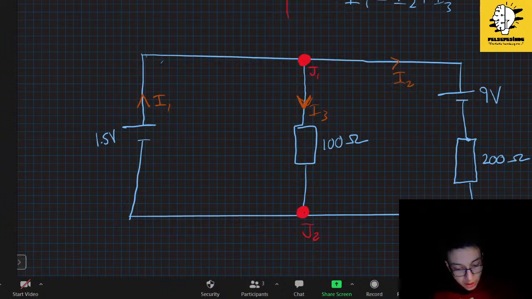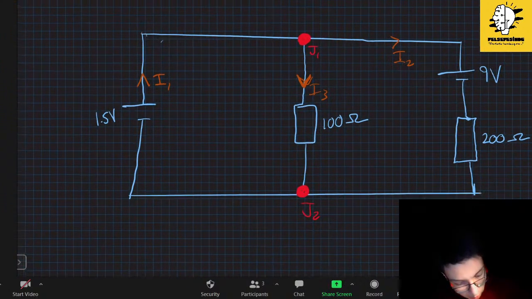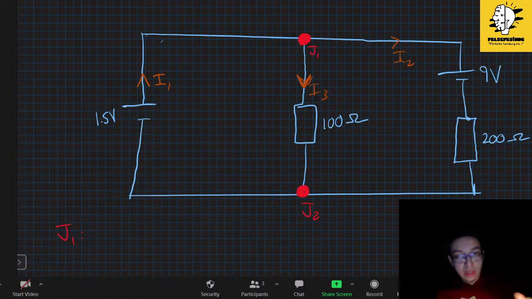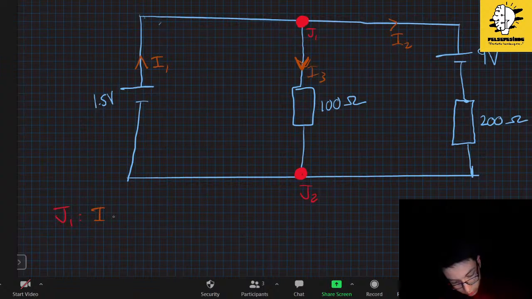Therefore, let's look at the junction points, okay? Let's talk about J1 by using Kirchhoff's first rule. We said the entrance and emergence will be equal to each other, and in this case I1 is equal to I2 plus I3. Why?